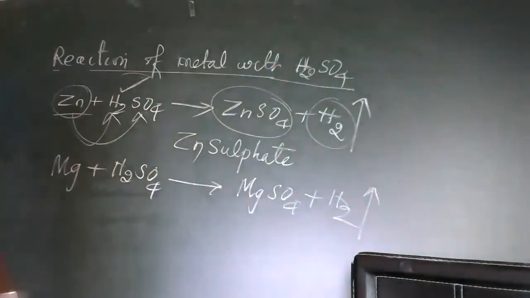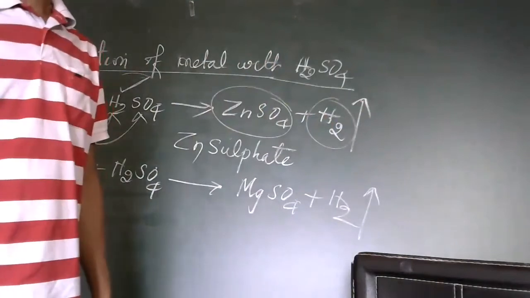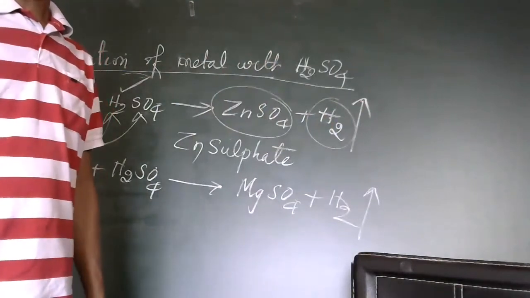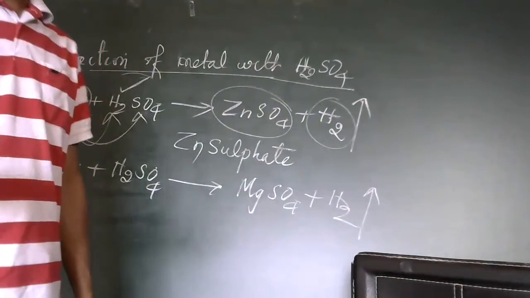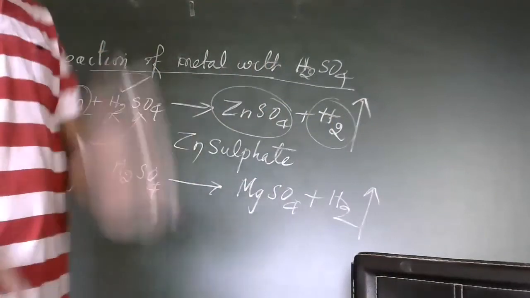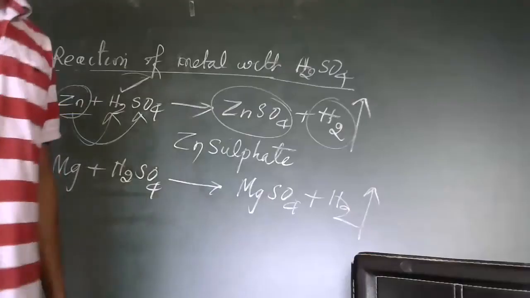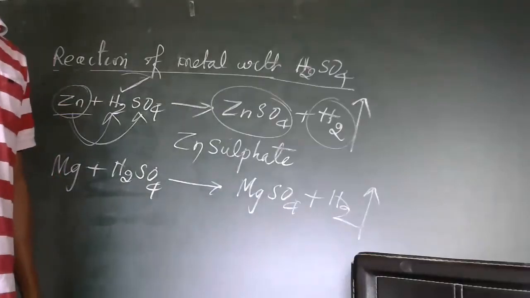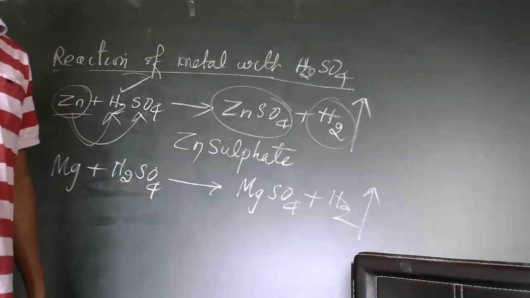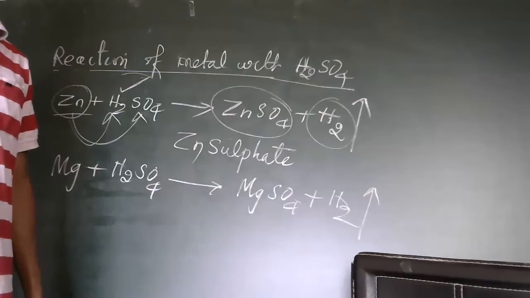I hope you are remembering that coding. Go through the reactivity series. You have to remember it here, because some reactions will never happen. Why? That is the reason. Some metals are more reactive, some are less reactive, that's why they cannot displace each other.